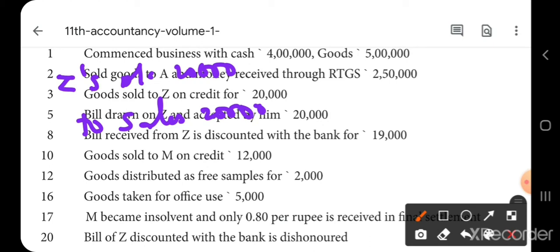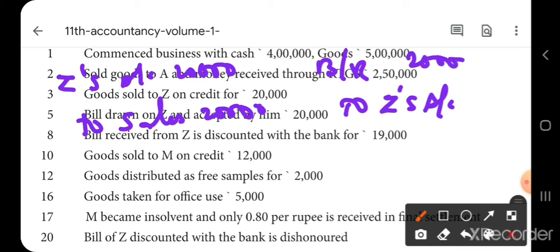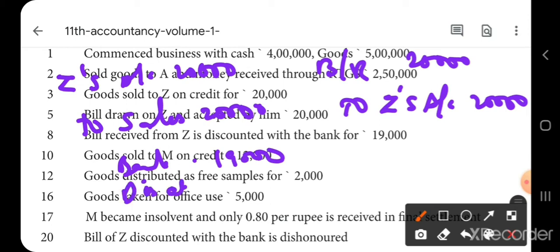And on 5th, the entry was bills receivable to Z's account, 20,000. And on 8th, the entry is bank 19,000, discount allowed 1,000 rupees to bills receivable 20,000.